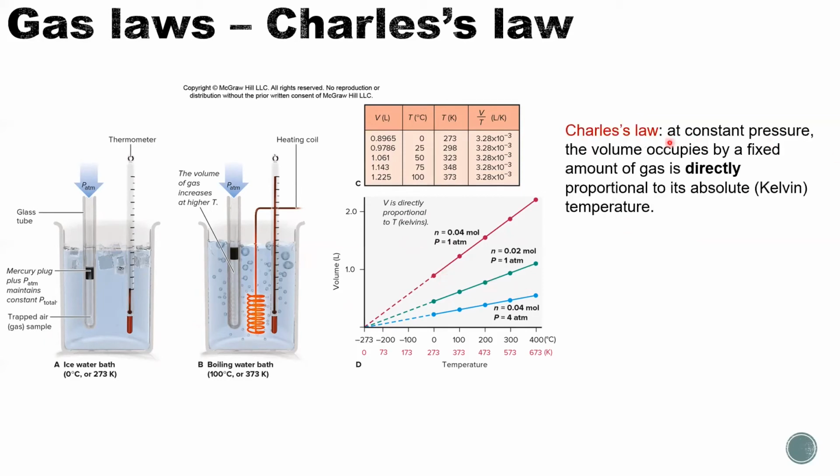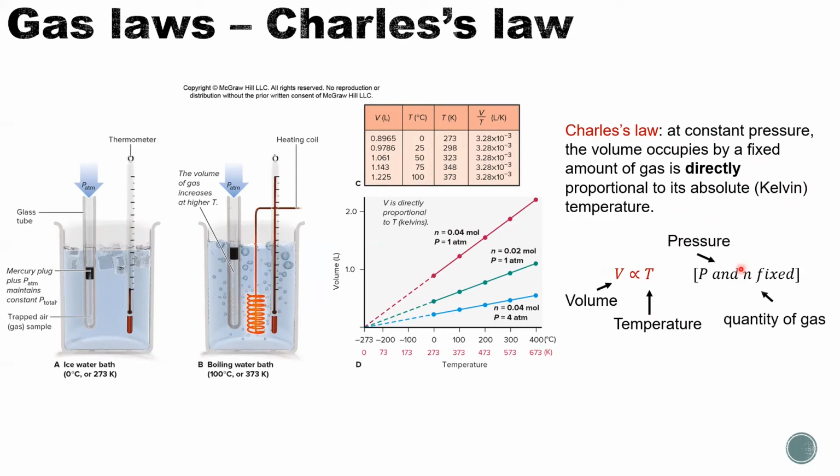Charles's law says that at a certain pressure, when the pressure is the same, the volume occupied by a fixed amount of gas is directly proportional to its absolute temperature. When we say absolute temperature, it is the temperature in the unit of Kelvin. So in a math expression, V is proportional to T. Pressure and number of gas are fixed.